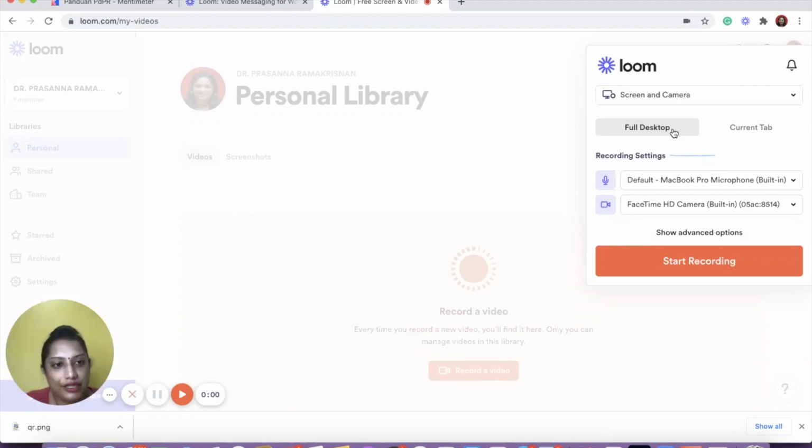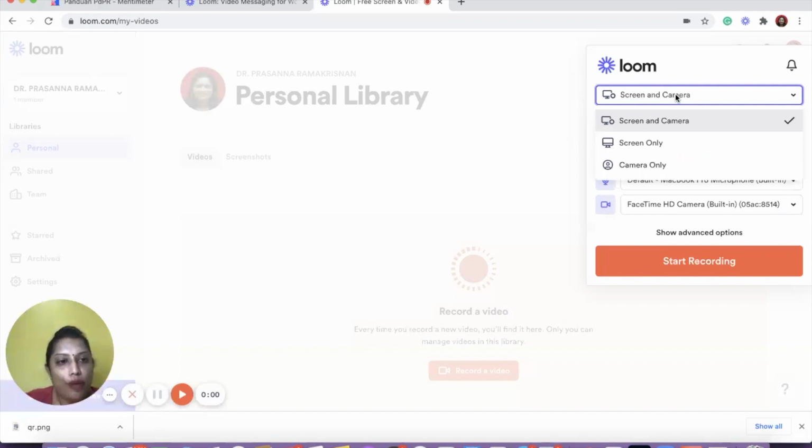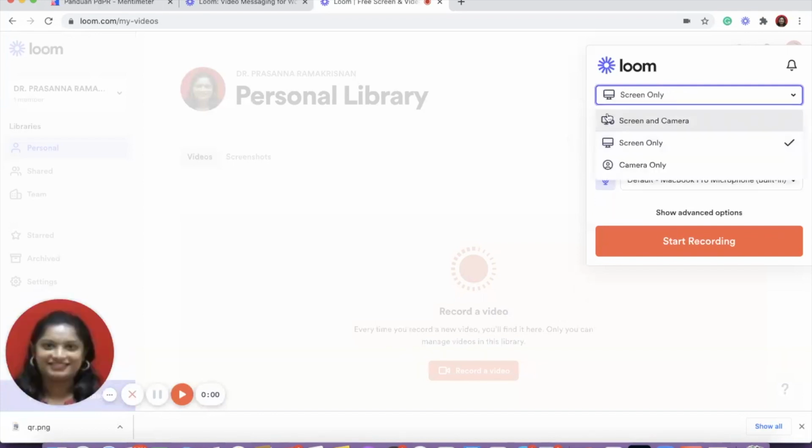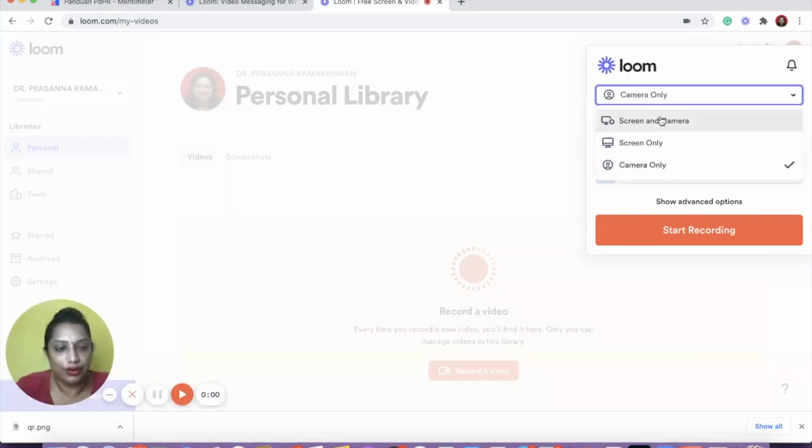So if you have a textbook available and you want to record some explanation related to the textbook, then you can use full desktop. But if you are using any of the tabs in Chrome, usually I will suggest you go for your full desktop. Then you will have an option: screen only, camera only, or both.